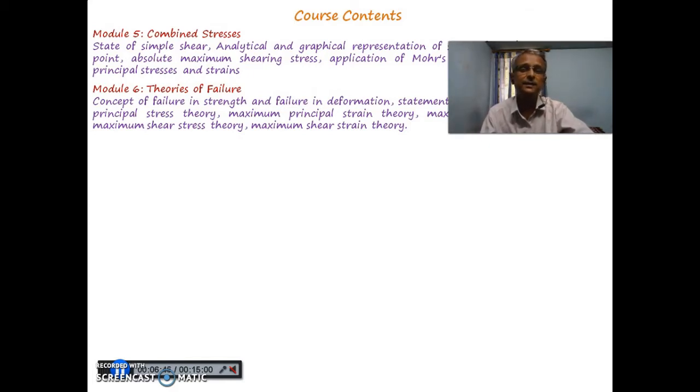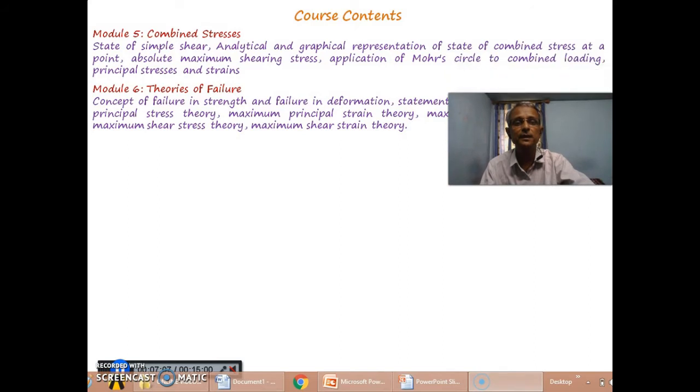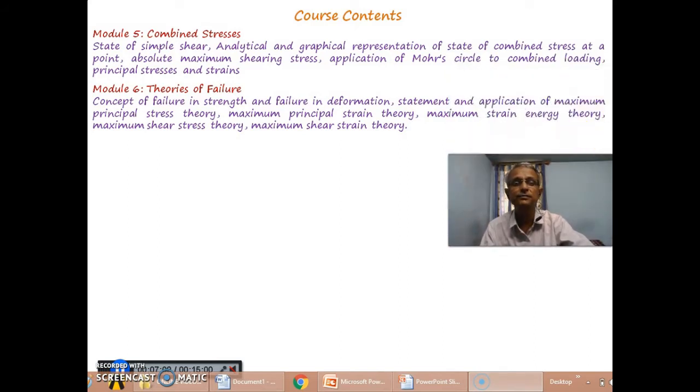So a particular structure may fail due to the internal stress when it gets developed, if it is more than the strength of that particular material, and it may also fail due to the deformation taking place in that particular structure. So we are going to study different theories of failure.